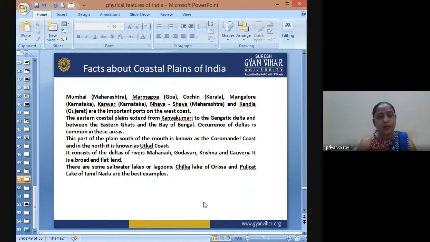Mumbai in Maharashtra, Marmagoa in Goa, Cochin in Kerala, Mangalore in Karnataka, Karwar in Karnataka, Nhava Sheva in Maharashtra, and Kandla in Gujarat are the most important ports of these coastal regions. The eastern coastal plains extend from Kanyakumari to the Gangetic Plains.